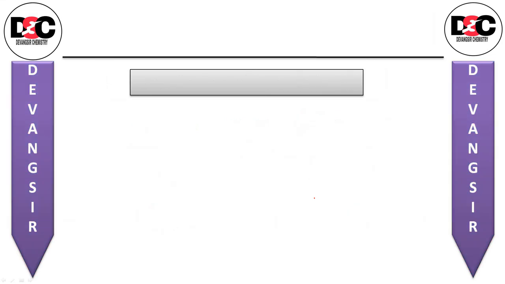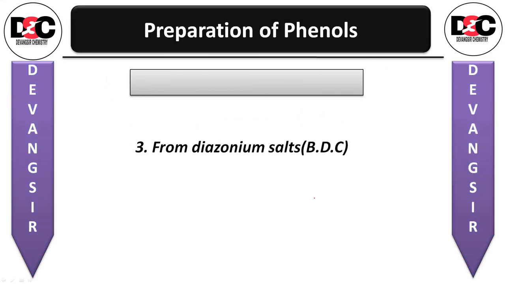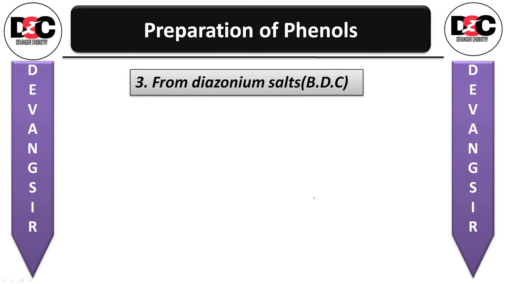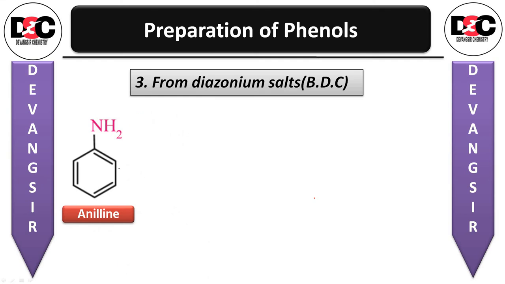Now the third one, from diazonium salt, that is benzene diazonium chloride, BDC. Try to remember the famous name as well as the short name. Benzene diazonium chloride is BDC. Now first of all, how is a diazonium salt prepared?